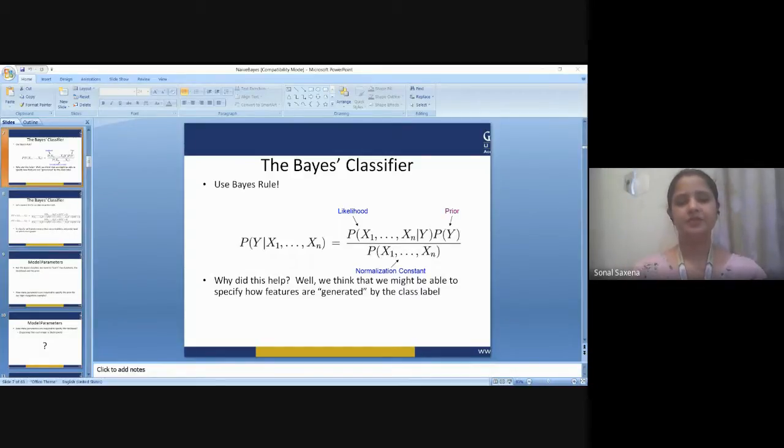Now, the left-hand side that you are seeing is the posterior probability, right? And the first part that you are seeing, P(y), is the prior probability of the class. On the right-hand side, the upper part, the numerator, is the likelihood, which is the probability of the predictor given the class. And the P(x) that we are talking about is the prior probability of the predictor. So these are all the terms that we are using in the Naive-Bayes algorithm.